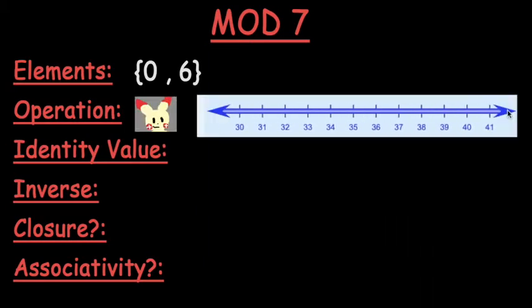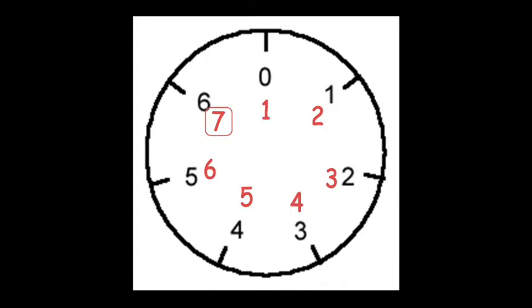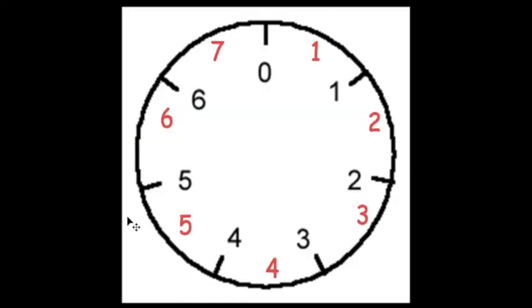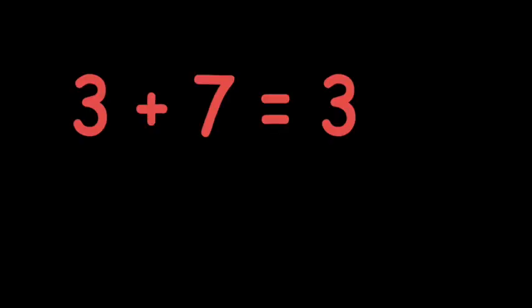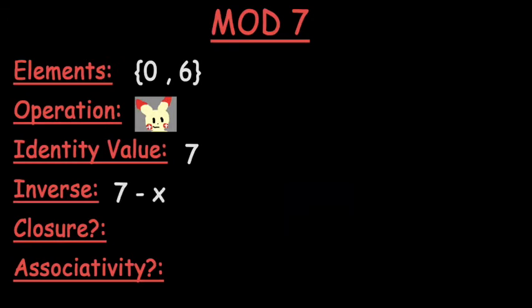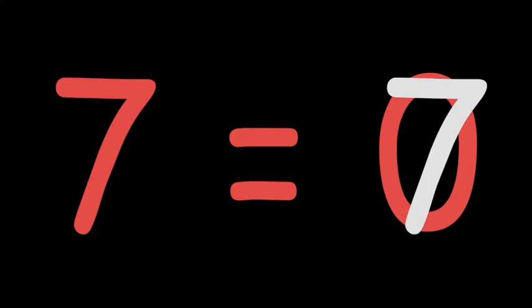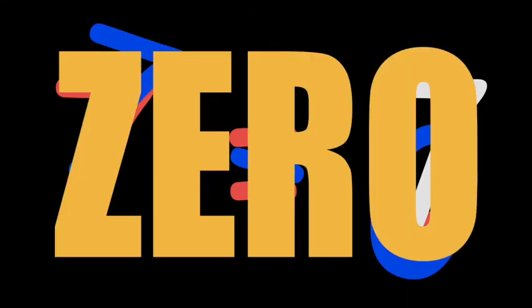Going back to our mod 7 example, the elements in the group are 0 to 6. Your operation is addition once again, but rather than moving down a straight number line like in the set of integers, think of it like moving around a clock. Because there's 7 elements that loop around, 7 is our identity value. Whenever you add 7 to anything, you count 7 from that spot, and you end up right back where you came from. So yeah, 3 plus 7 is now 3. Deal with it. Your inverse is whatever number gets you to 7, which is 0, which is also 7, because 7 plus 0 is 0.